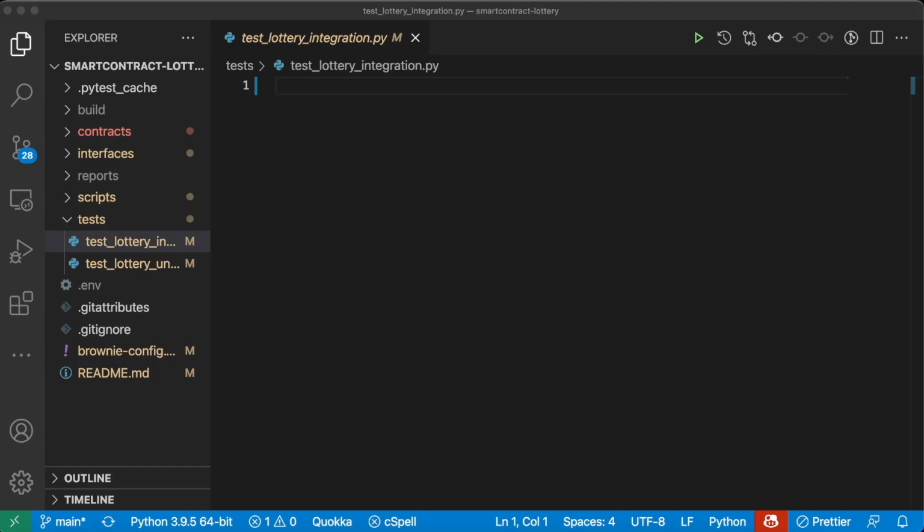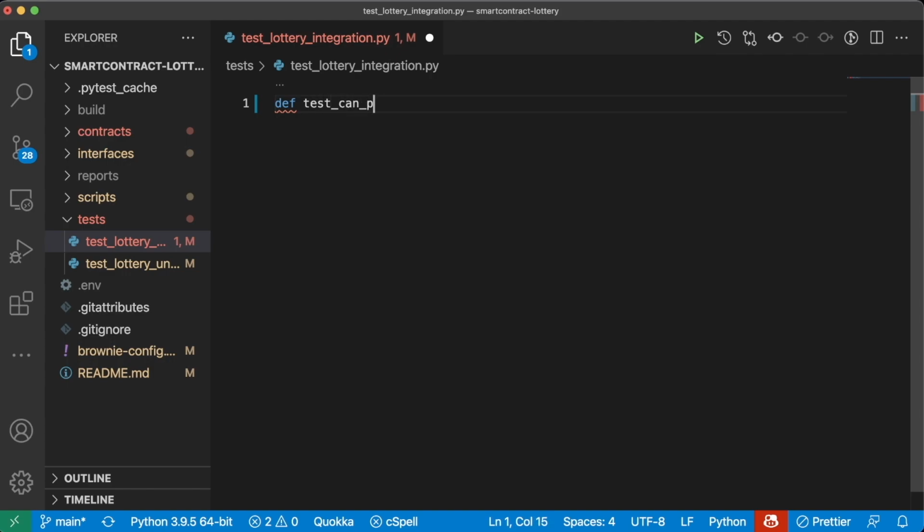Now, I'm being a little bit liberal in the way that we're doing our tests here. And we're just going to do one test for this integration test, but keep in mind, you're going to want to test every piece of your code. So let's just create a test called def test can pick winner.